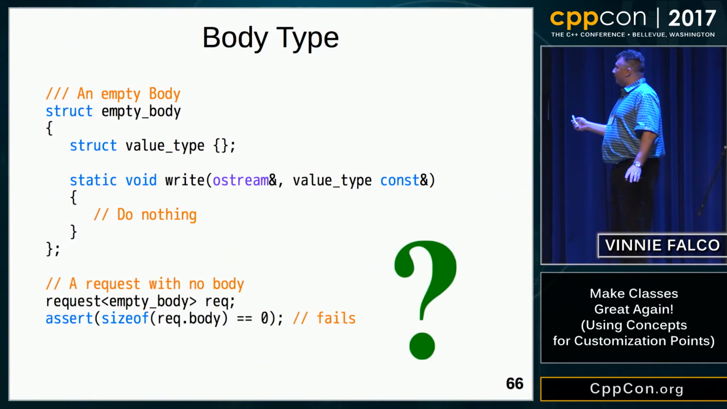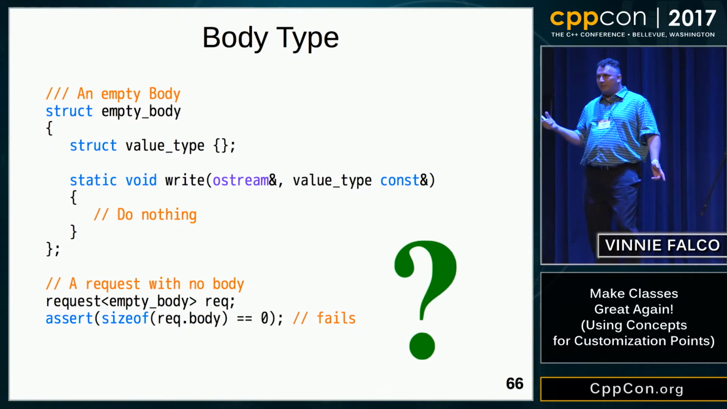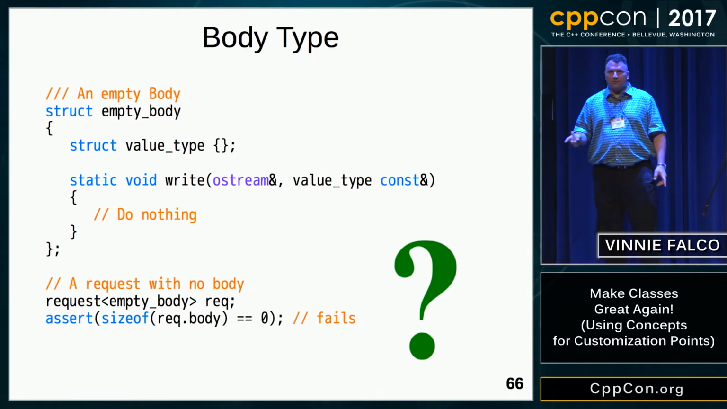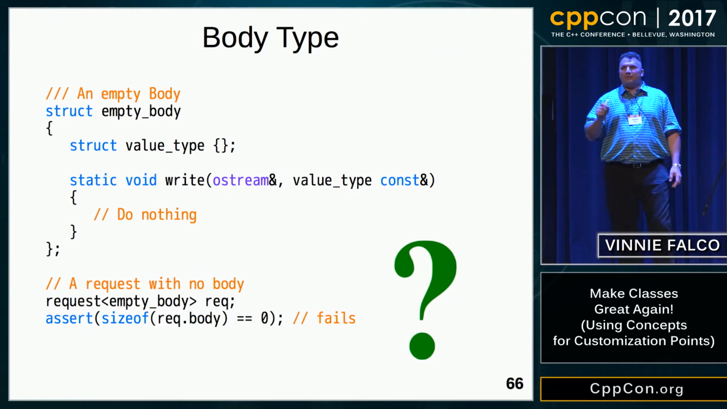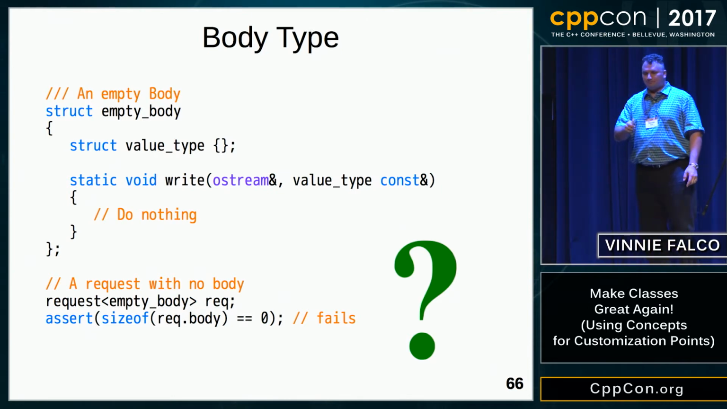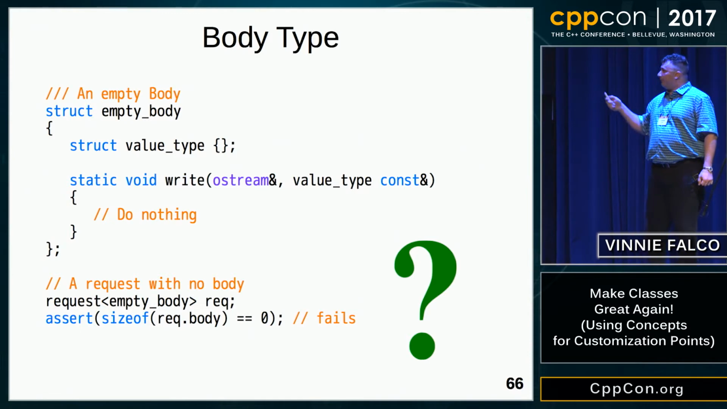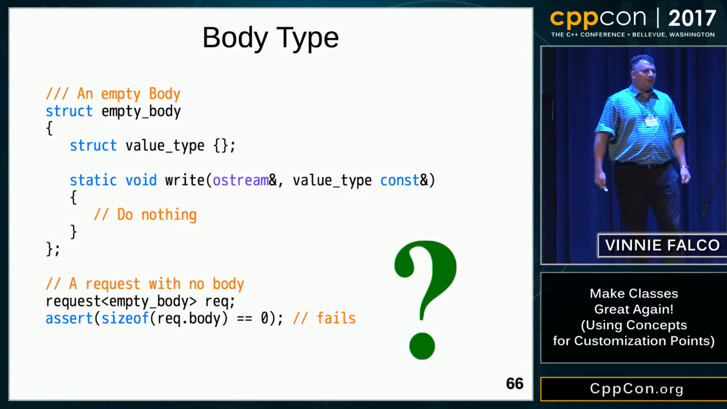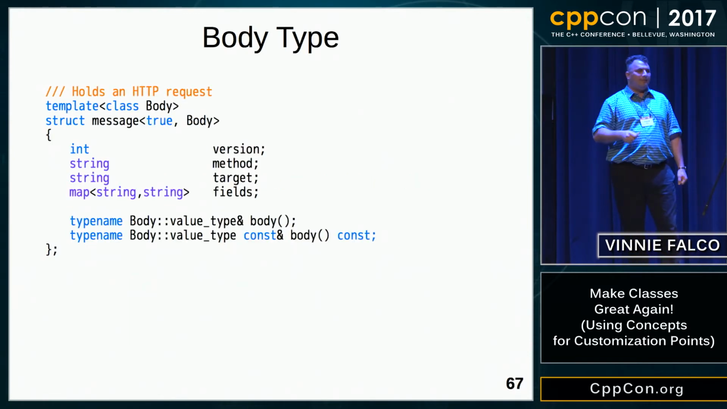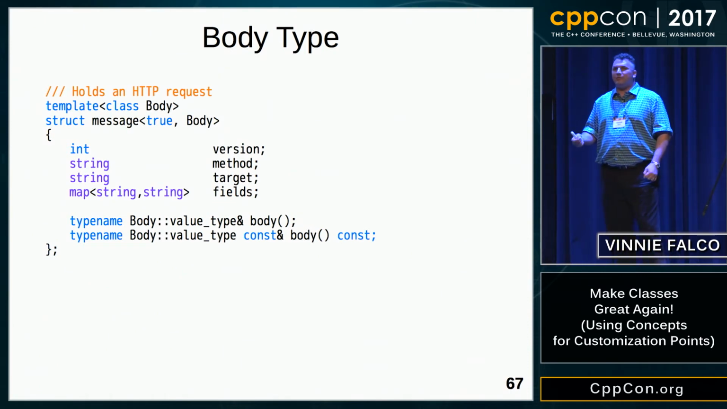We have a little problem though. The size of that body member can't be 0. In C++, there's a rule. The address of any data member of a class must be distinct from the address of every other data member. So we still want to pay nothing for this, so we're going to have to do a little bit of refactoring. The first thing that we're going to do is eliminate the body data member, and replace it with a couple of accessor functions. These accessor functions will return a reference to the body, const or non-const.